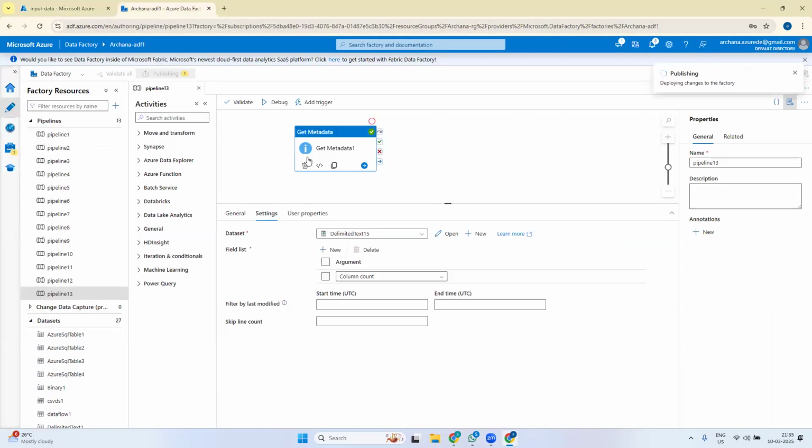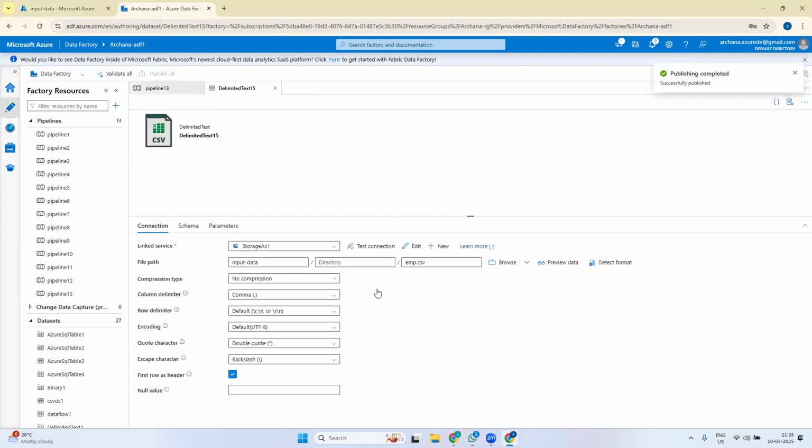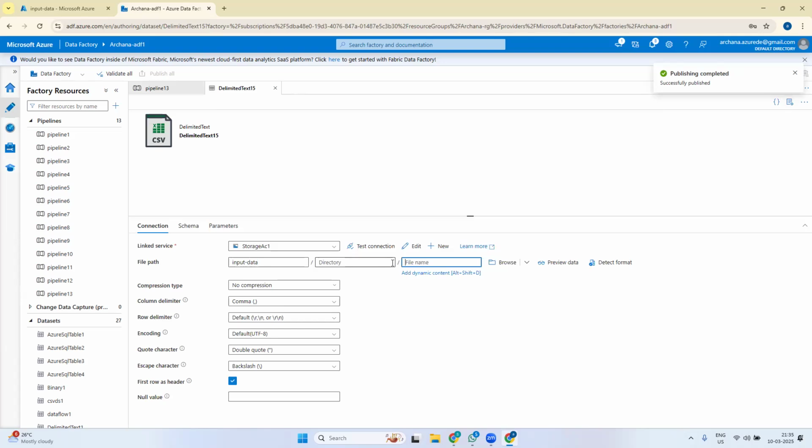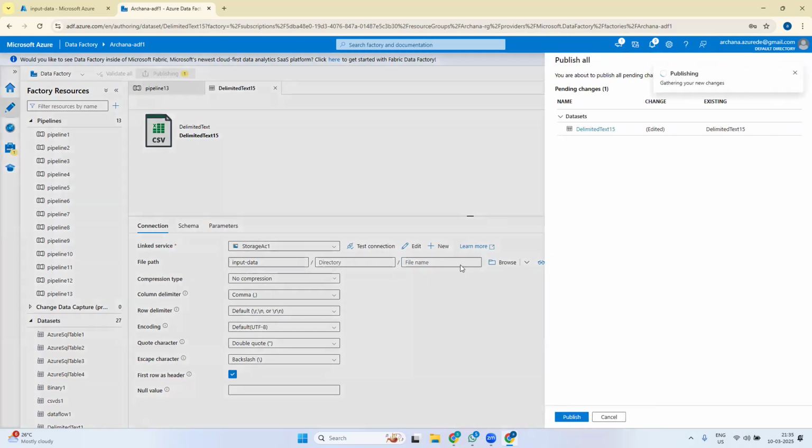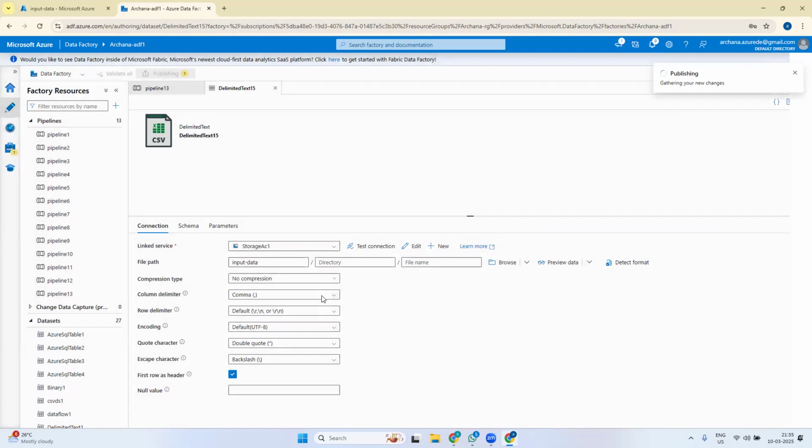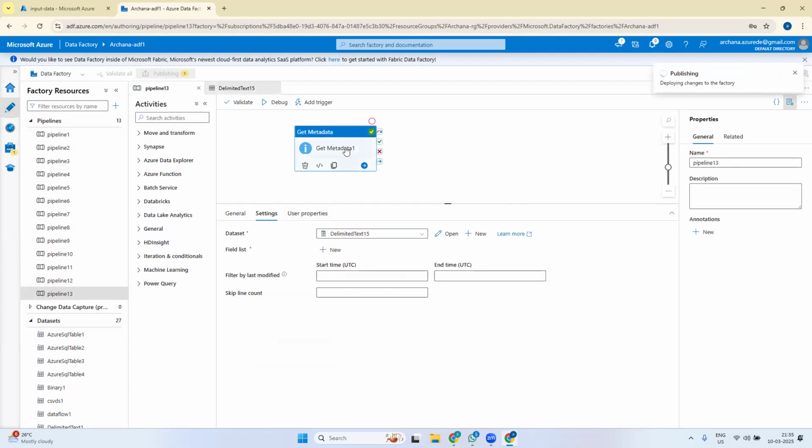What we'll do is ask this Get Metadata activity to see what the child items of this folder are. So when we select a folder and say publish, it is only pointing at a particular folder, right? Then we'll get the child items option there.